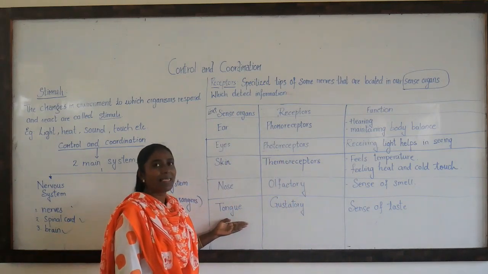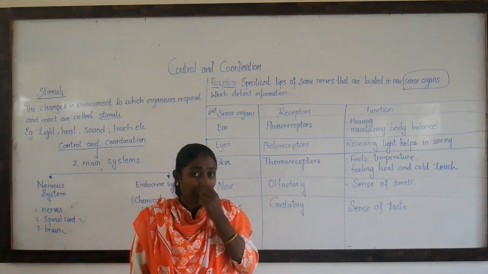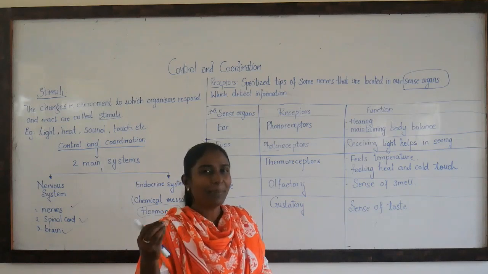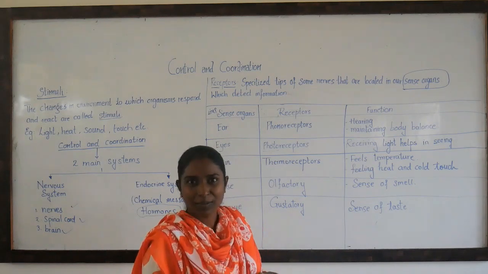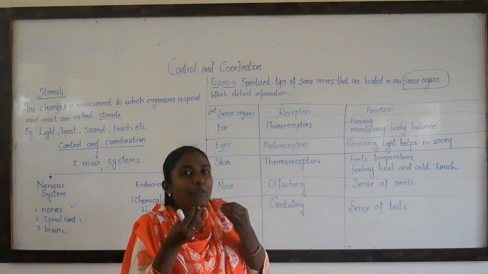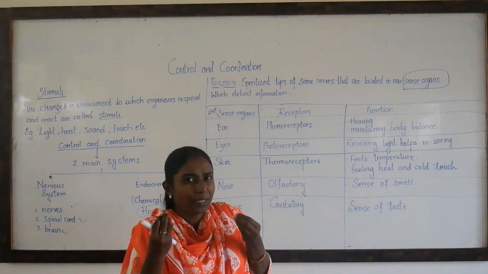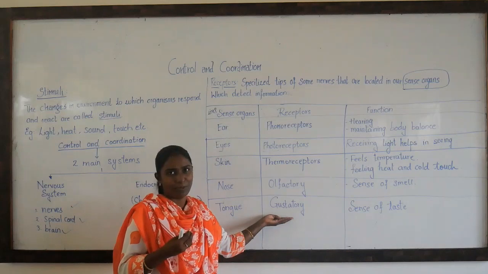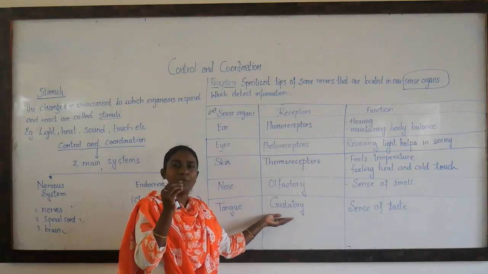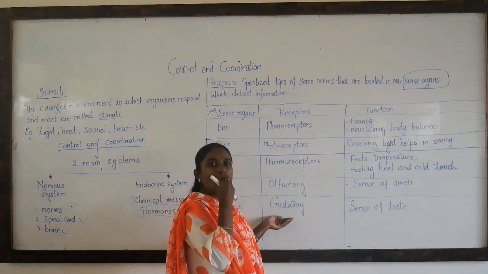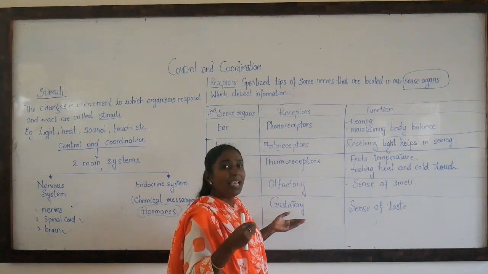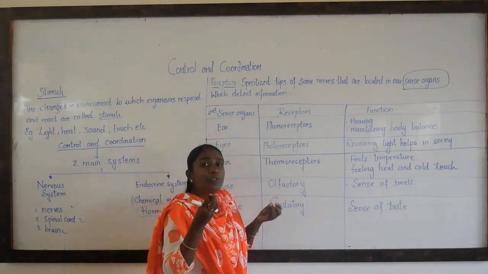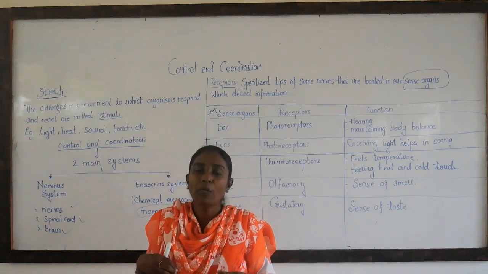The last one is the tongue, right? When you go to a Pani Puri, Golgappa shop, you say, make it a bit tikha, make it a bit sweet, right? What makes you feel the sweet and spicy? It's the gustatory receptors. Your tongue consists of taste buds, small cells, and these taste buds are linked with gustatory receptors, which give you the sensation of taste.